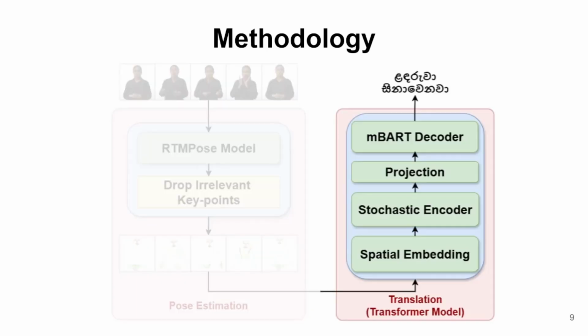For translation, we use a transformer model. To encode the pose estimation data, we use a stochastic encoder. The stochastic encoder captures the natural variation in signs by estimating a weight distribution instead of point estimations. The available limited data is not enough to learn complex patterns in the Sinhala language. Therefore, to generate a Sinhala sentence from the encoder output, we use a decoder from Embark, which is a multilingual large language model already trained on a Sinhala data corpora. To train the transformer model, we are using a multi-stage transfer learning strategy.